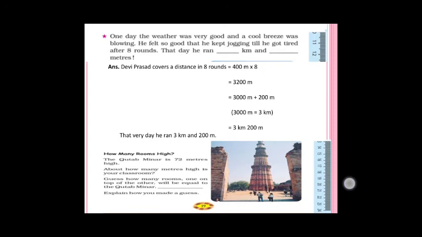Then the Qutub Minar height is 72 meters. For example, if you guess 30 meters, then if you want to equal 72 meters, how much do you have to add? So that you have to do. For example, your classroom is 30 meters. To make it 72 meters, how many 30s do you have to add? You have to find that and explain how you made a guess. So that also you do on your own.